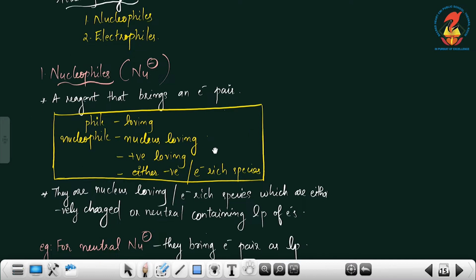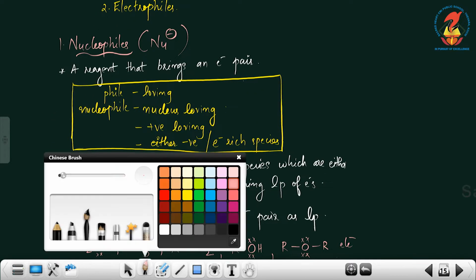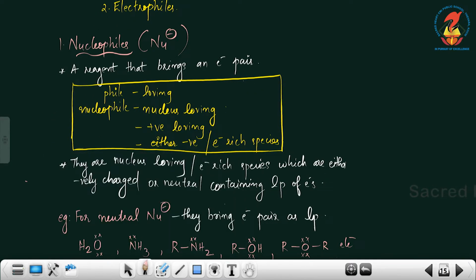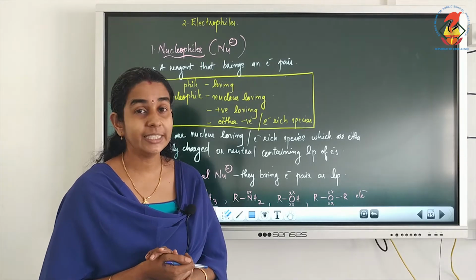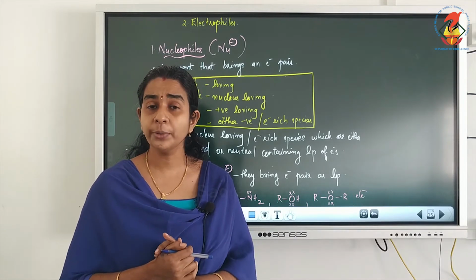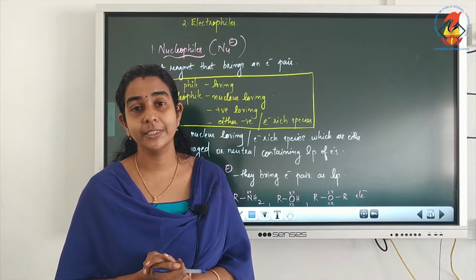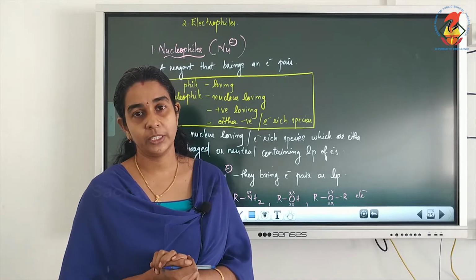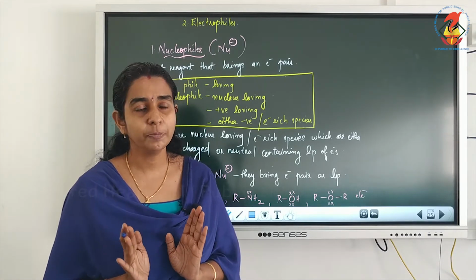First we will see nucleophiles. The general representation of a nucleophile is Nu minus. From the representation itself it is clear that they are electron rich species, because we know that the negative charge represents a pair of electrons. So they are electron rich species.